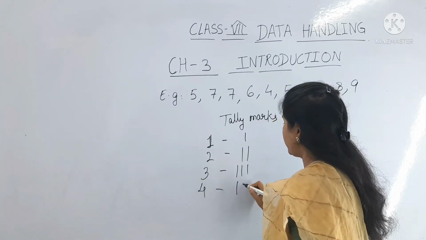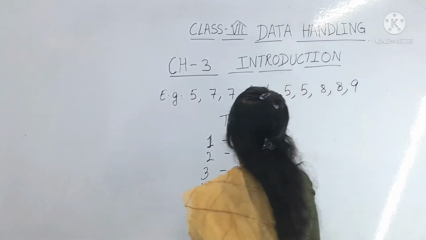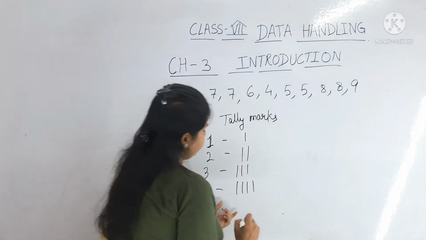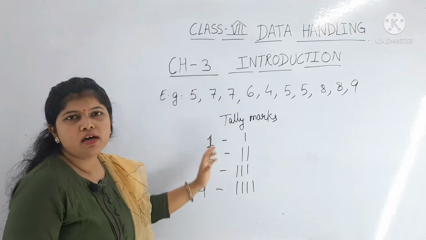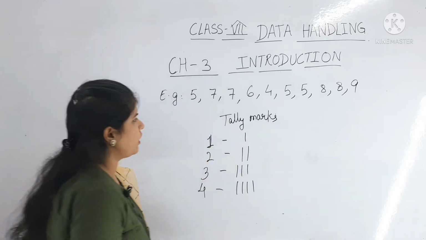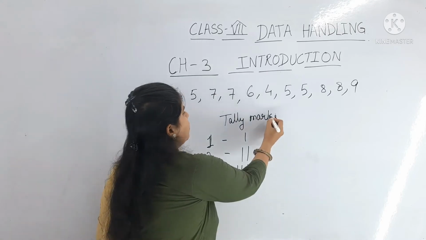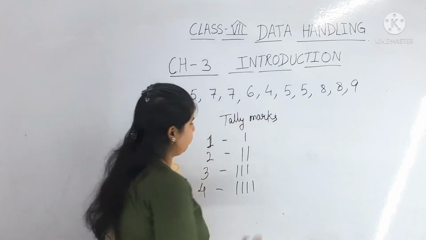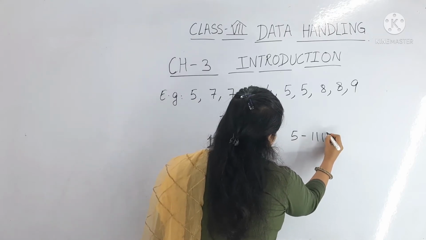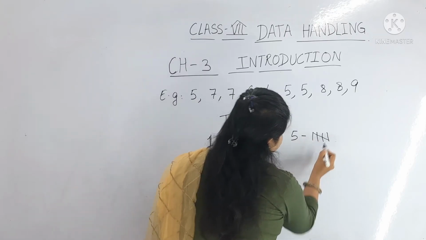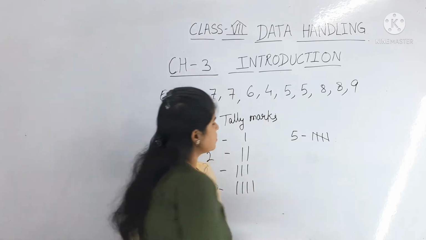For 4, 1, 2, 3, 4. This is the tally marks. We will use these tally marks in our tabular form for denoting frequency. Here 5, 1, 2, 3, 4 and 1 diagonal line. This is the 5 for tally marks.